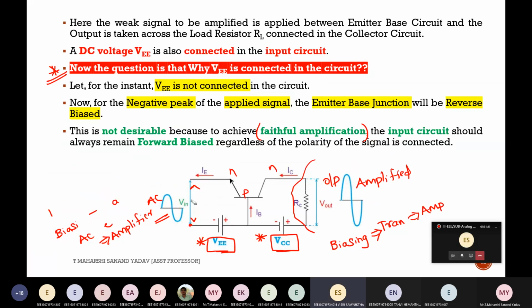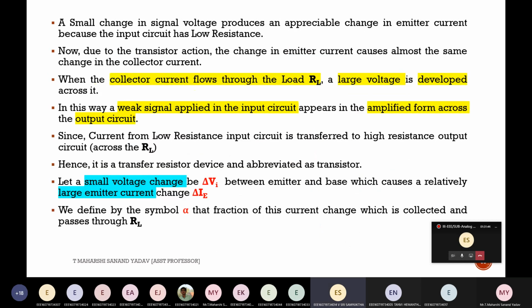Suppose I'm not connecting this external DC potential, and the input is varying. Obviously those junctions will automatically be forward biased and reverse biased, so I won't get proper amplification. And what is meant by faithful amplification? Output should not be clipped. That's it. Better you go through this slide so that you can understand all those concepts easily. I've told you everything here.